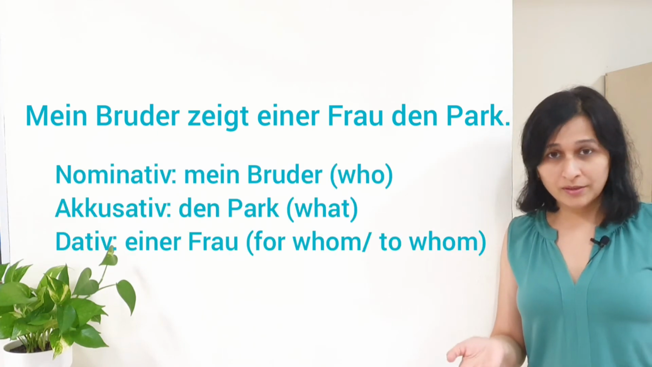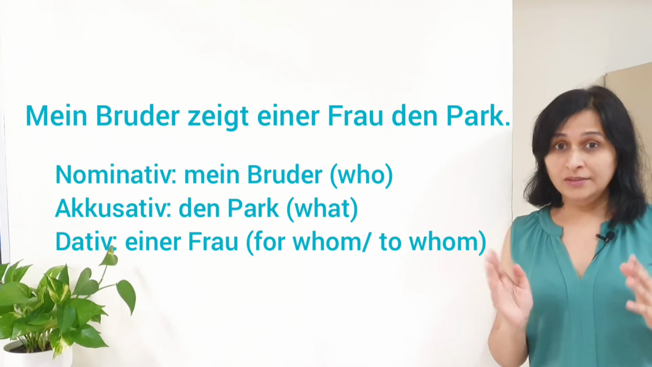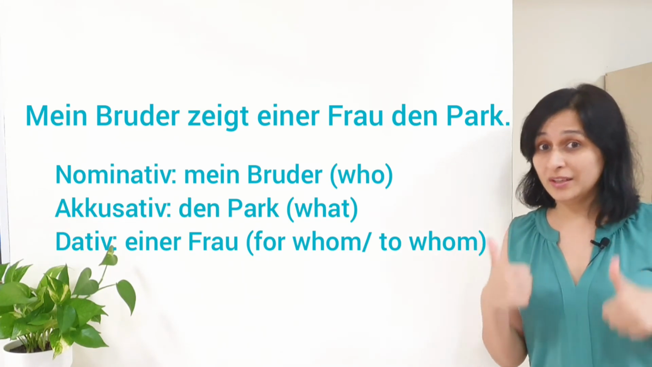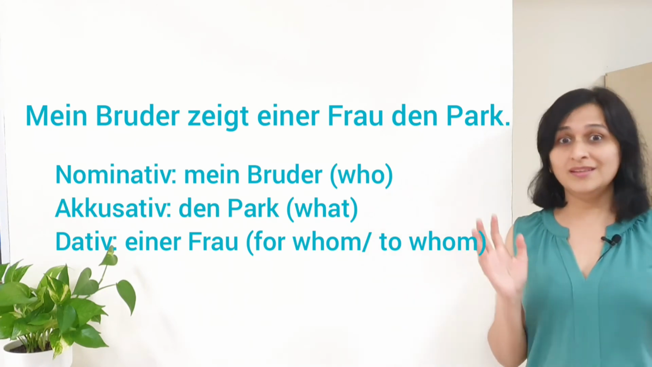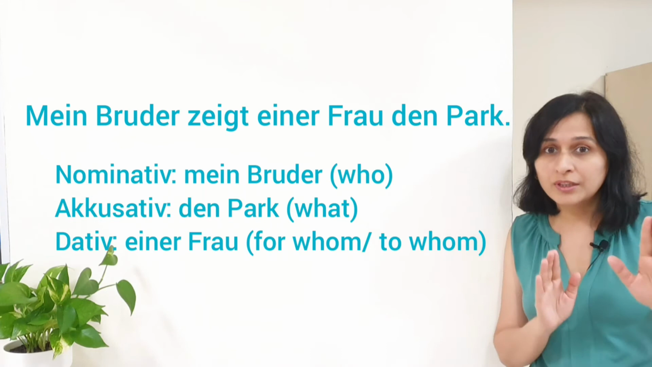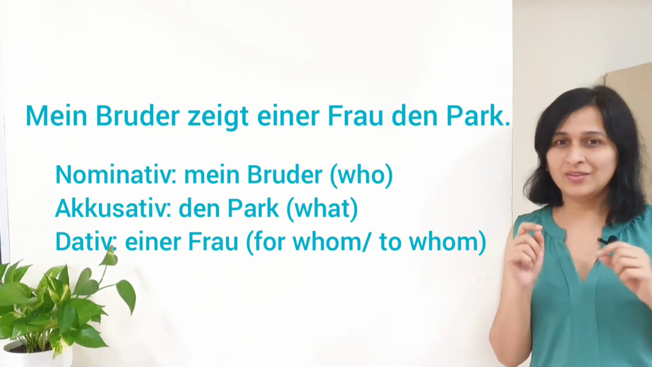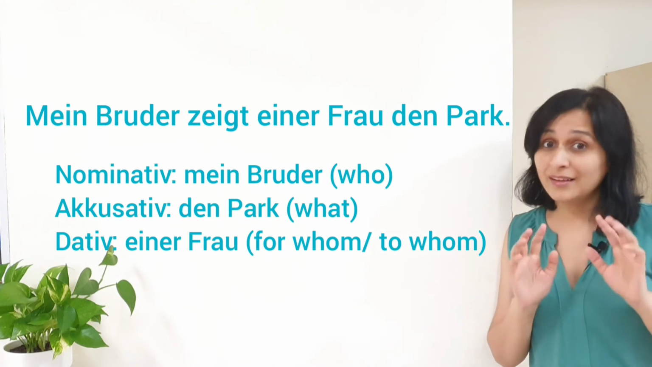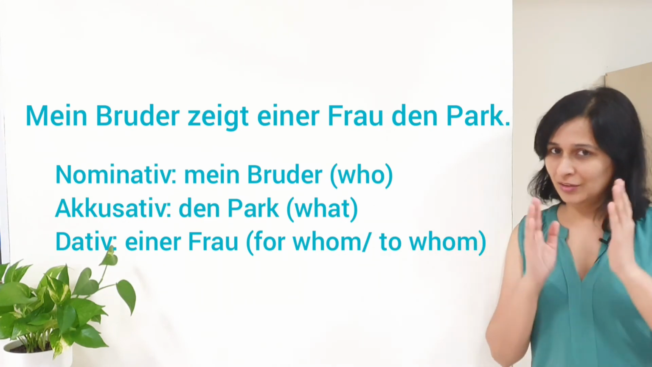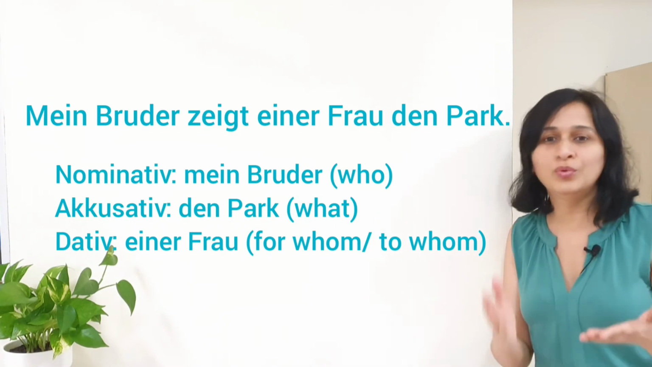Mein Bruder is nominative, subject of the sentence. What is my brother showing? Den Park. Park is a masculine noun, it is the direct object, accusative, of the sentence, and that is why it is den Park here. Okay. To whom is my brother showing the park? Frau, a woman, which is a feminine noun, and it is here dative, that is why it is einer Frau. So, again you can apply the same concept of who, what and for whom or to whom.